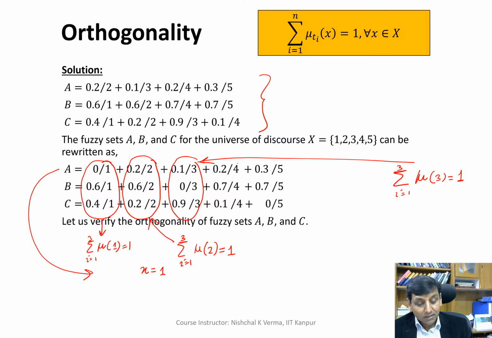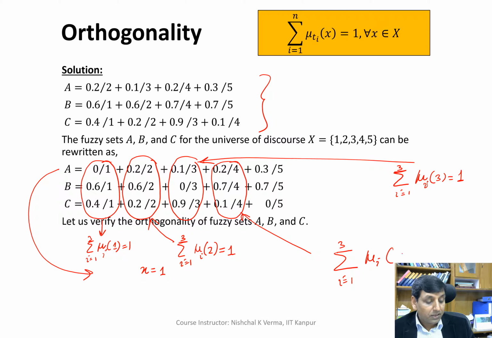Similarly for the generic variable value 4, when we sum, i equal to 1 to 3 of mu i.